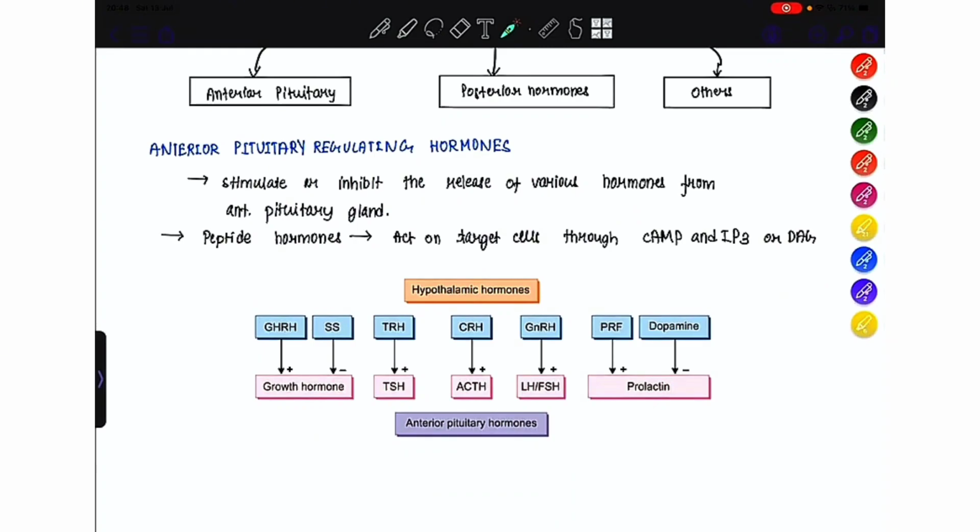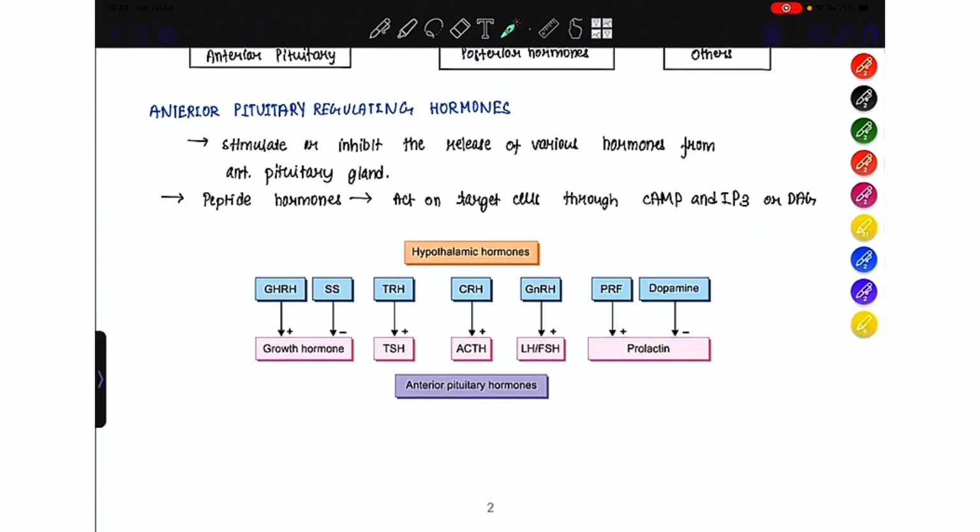Let us see the anterior pituitary regulating hormones. These hormones stimulate or inhibit the release of various hormones from the anterior pituitary gland. These are peptide hormones, therefore they act on the target cells through the cAMP and IP3 secondary messenger system. So this is a basic overview of the anterior pituitary hormones under the influence of hypothalamic hormones.